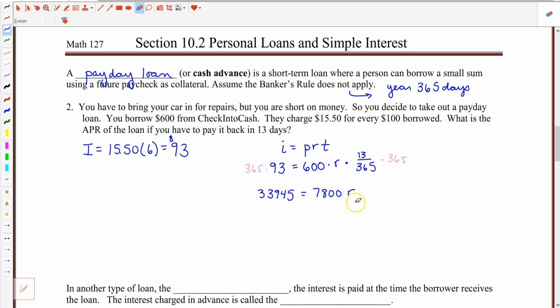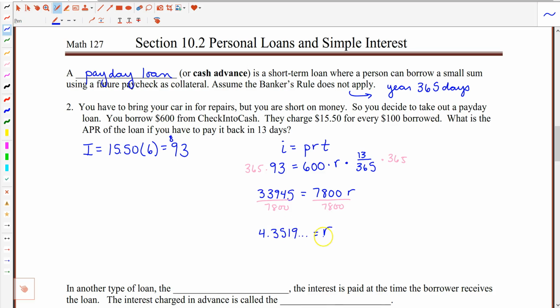Maybe I'll do that in another color so you can see the inverse operations. Dividing both sides by 7,800, we get R equal to 4.3519 and so on.